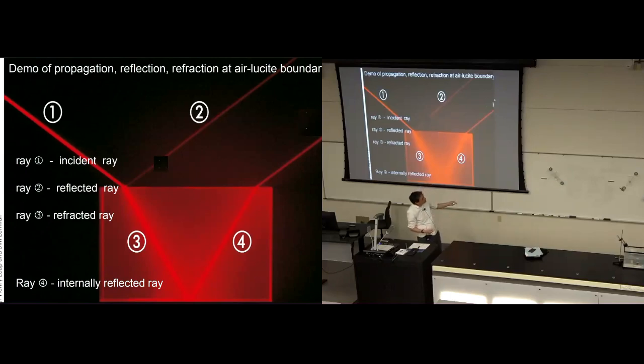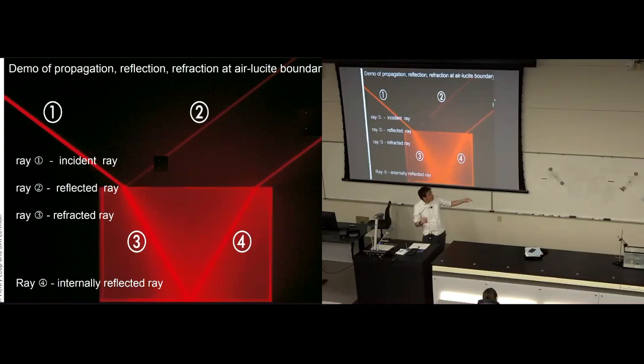Here comes an incident light ray. That's ray number one, and it's traveling in a straight line, so it's obeying the law of propagation. It strikes this boundary, a boundary between air and some piece of transparent plastic. At that boundary, some of the light ray is reflected and some is refracted. Some bounces off and some heads into the material that it strikes.